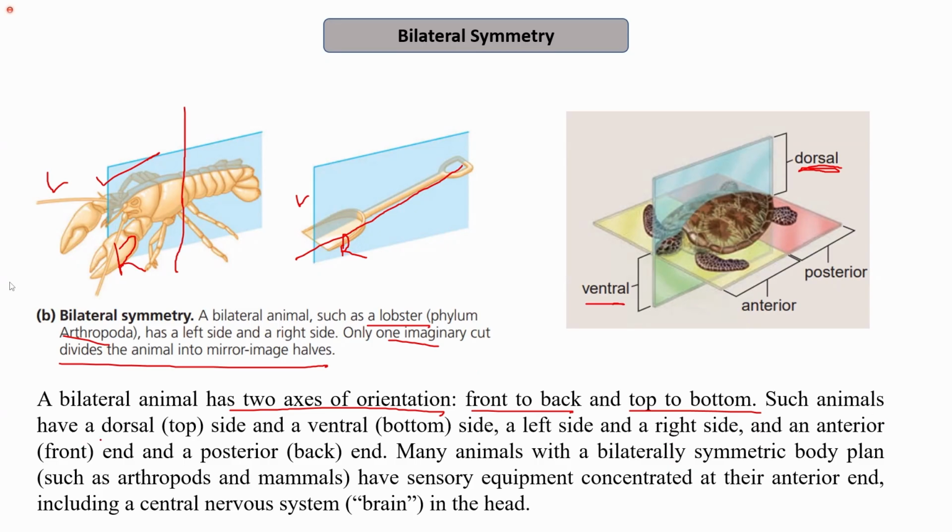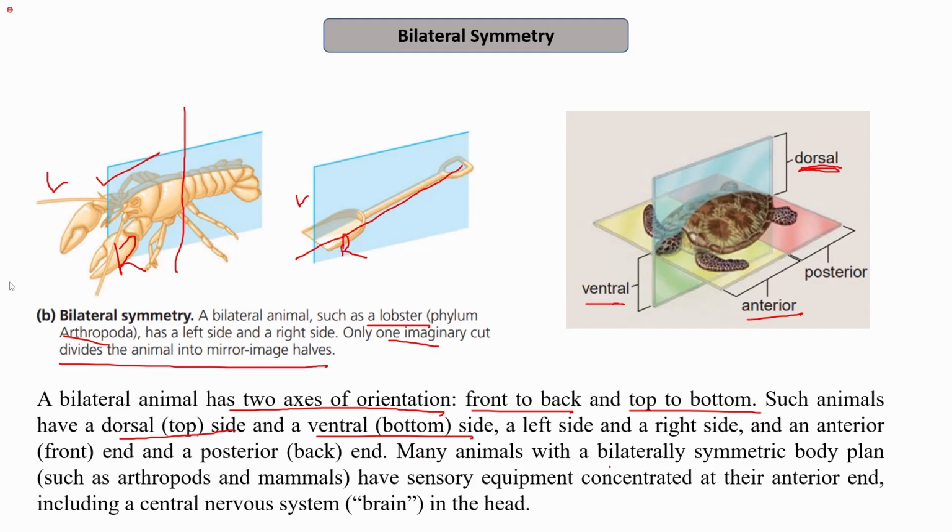They also have a right side and a left side. They have an anterior, or front end. The part represented here in yellow is the anterior end, while the part in red is the posterior end, which is the back end.